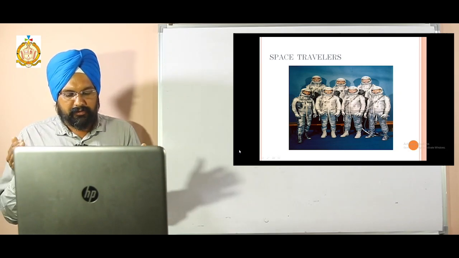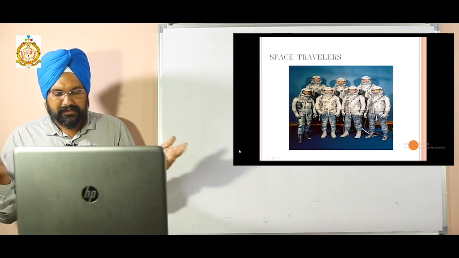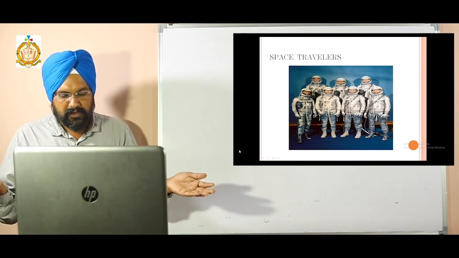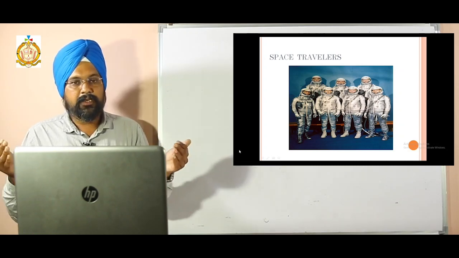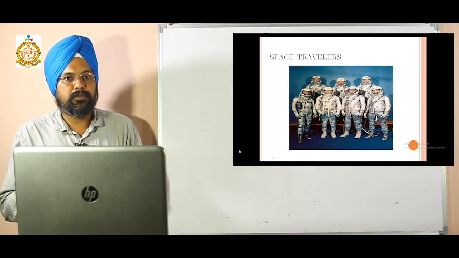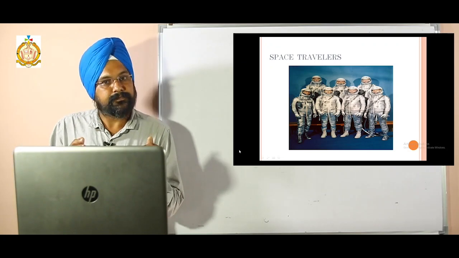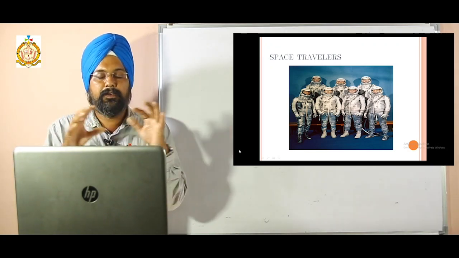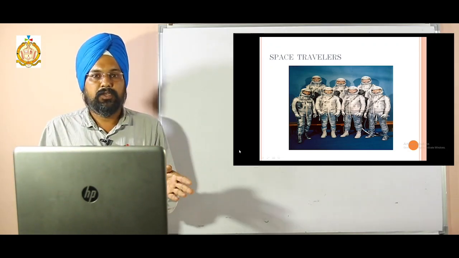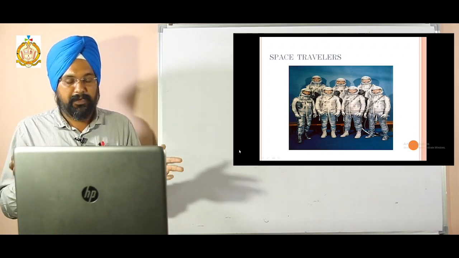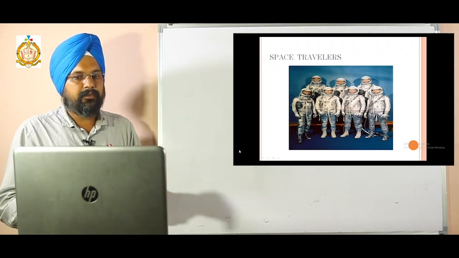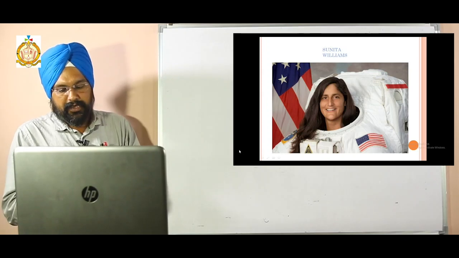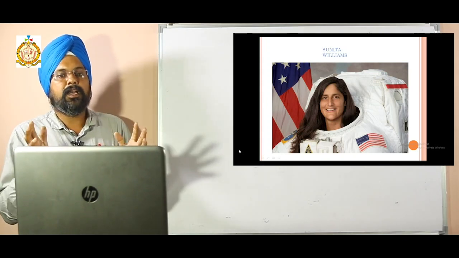People began traveling to space in 1961 in tiny spacecraft called capsules. Underline this word capsule, because sometimes they may ask it as a blank also.